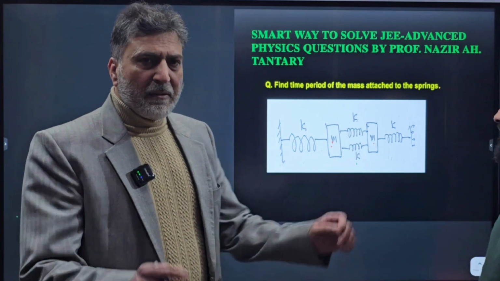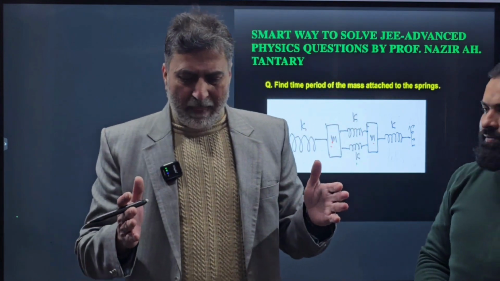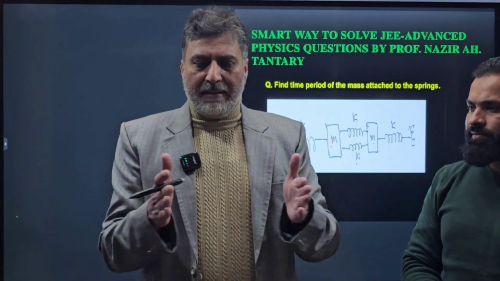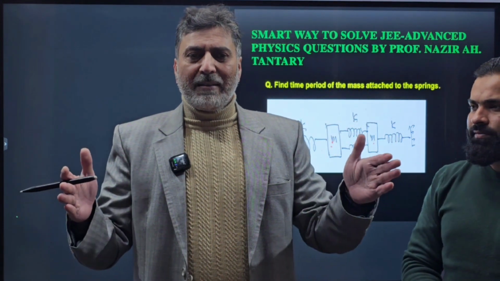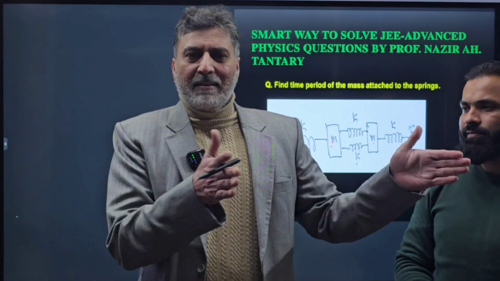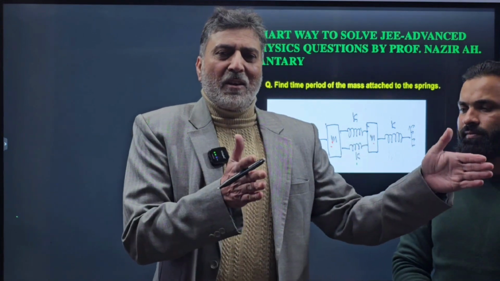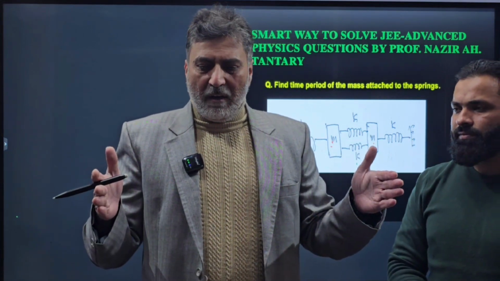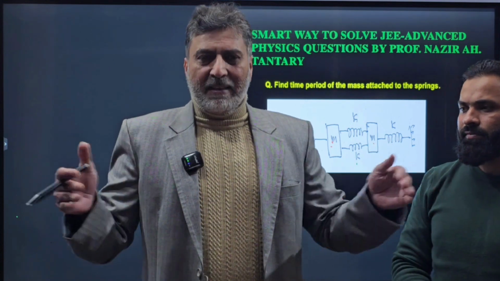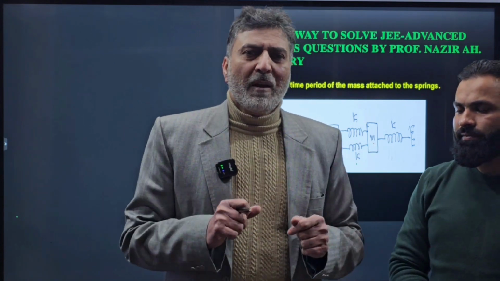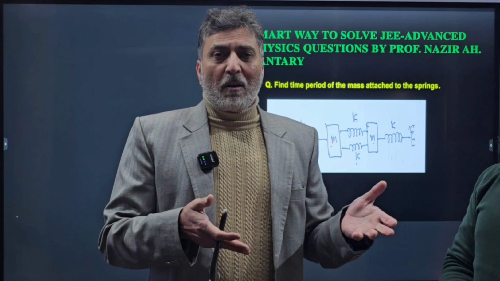What we do is that the two masses can oscillate like this. They can oscillate like this, or they can oscillate like this, in the same direction oscillation, or they can oscillate just opposite to each other like this. So these are symmetrical oscillations.